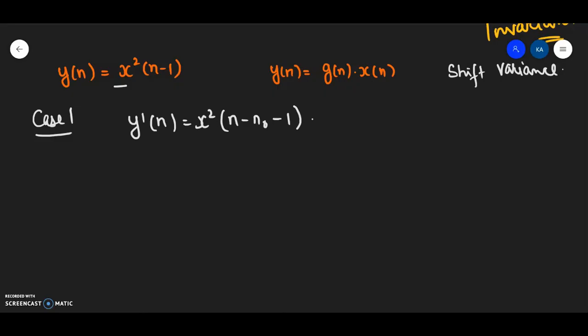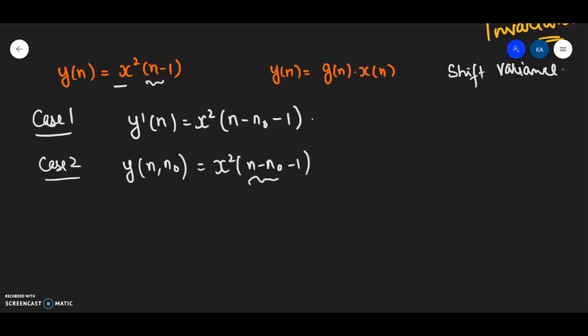Clear? Is it clear? In case 2, what we have to do is simply shift the input. When I shift the input, this will be y n comma n naught, and this will be x square. In place of n, I will replace n by n minus n naught minus 1. These two equations are same, so my system is shift invariant. Fine, this system is shift invariant.